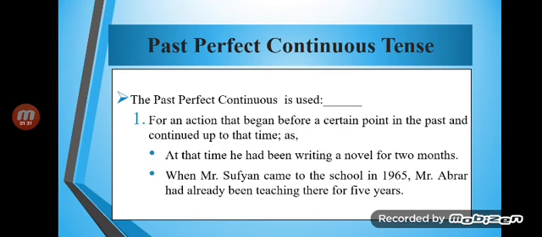So did you get that idea, how it is used for an action that got completed at a point in the past after continuing for a duration? So उसमें क्या है, मेहनत होती रही इम्तिहान शुरू होने से पहले. So I had been working very hard before the examination.